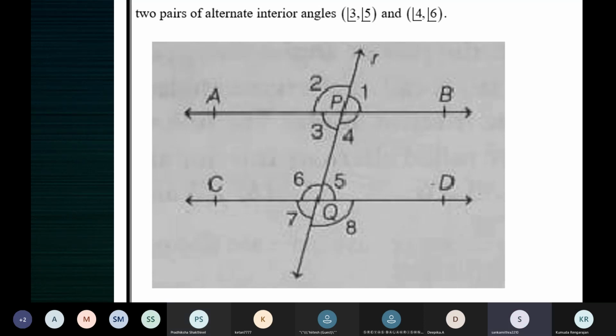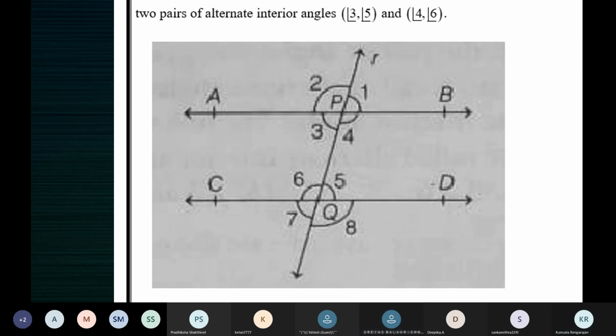Okay, ma'am. Ma'am, can I say? Yes, Shreyas. Ma'am, as angle 7 is equal to angle 3 because they are corresponding angles. Yeah, corresponding angles. See, children, we are trying to prove that alternate interior angles are equal. So you cannot say 3 is equal to 5, alternate angles are equal. You have to prove that. You must get the result: therefore, angle 3 is equal to angle 5.